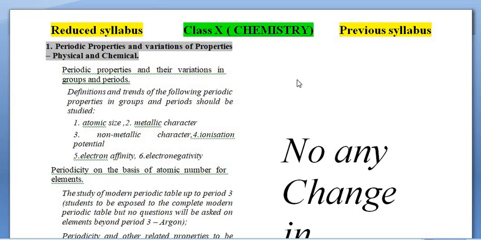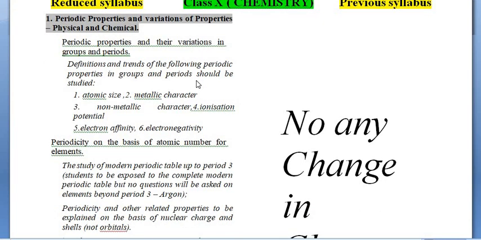Hello students, in this video we will discuss the complete reduction in the syllabus of chemistry for class 10 of the ICSE board, compared with the previous syllabus of the 2020 and 21 period. Now we will begin with the very first chapter, that is periodic properties and variations of properties and the physical and chemical behavior.